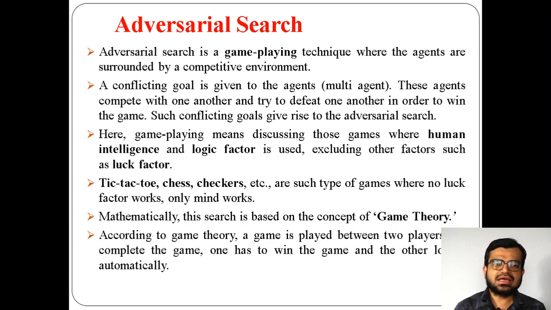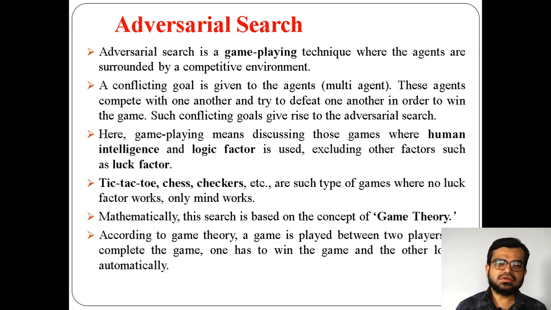And with this class, we are going to start a new chapter of Artificial Intelligence, that is adversarial search. Basically, we have seen search algorithms in the previous sessions, and what the role of a search algorithm is. The search algorithm is to find the solution from the given set of states, from the initial state to the goal state, along with some other states. How it is moving from initial state to goal state is your search space, that means the search algorithm deals with that.